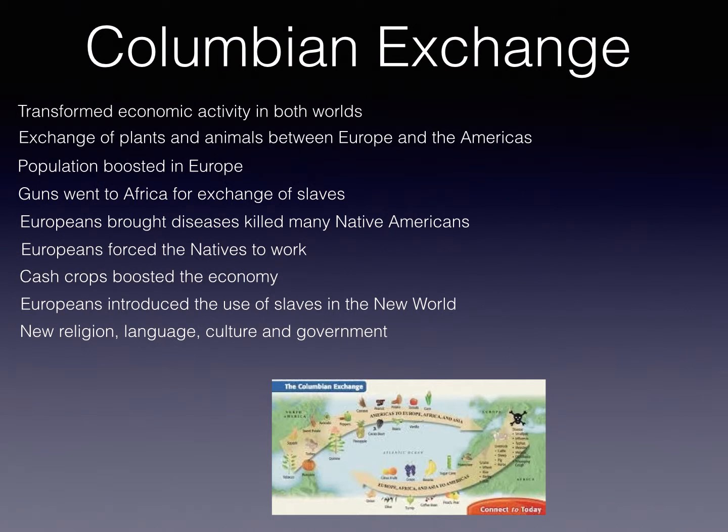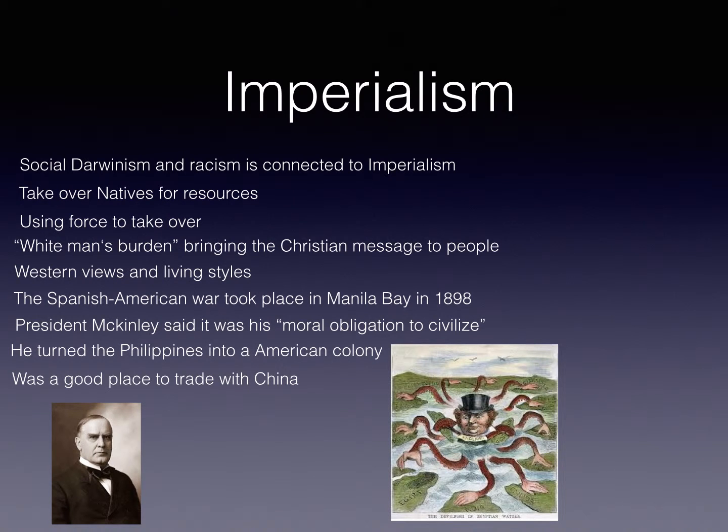Next comes imperialism. Imperialism is pretty much taking over a nation and claiming it for your own country so that you gain more power. Social Darwinism and racism are connected to imperialism. Powerful countries would take over natives for resources, and they would use force to take them over.